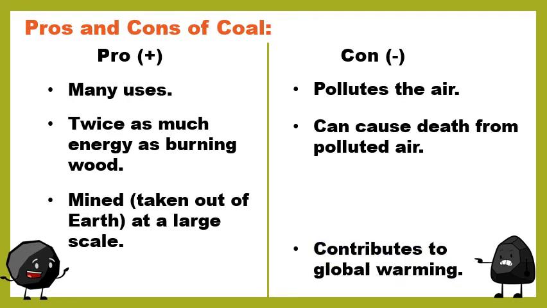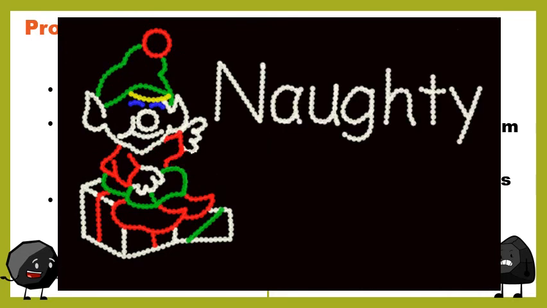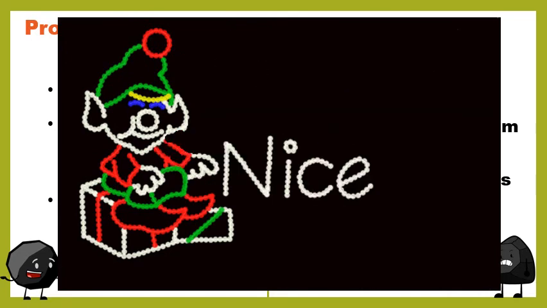It contributes to global warming, and mining coal damages or hurts the environment, because what basically you have to do is remove all of the surface in order to dig into Earth. And what you're doing when you're removing the surface is you're removing plants and organisms and habitats. So take a look at the pros and cons and then kind of decide for yourself. Do you think coal is naughty or nice?